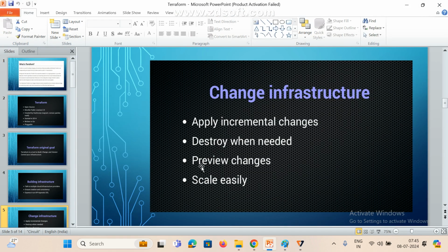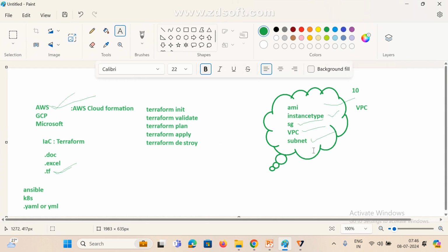Okay. So now preview changes. Before creating, in the preview, we can see what resources we are going to create. Even while creating manually, finally it will display on the right side, right? Preview is nothing but your configuration, the options you selected. We can see all that under preview.